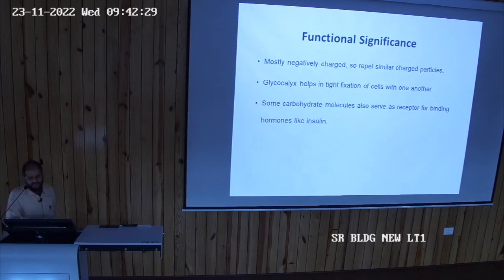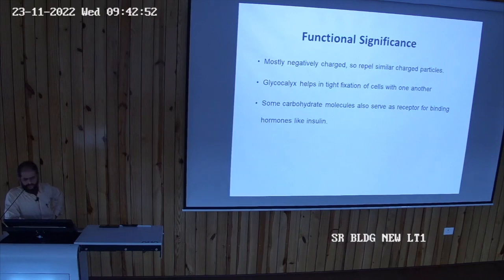Apart from protein, these carbohydrate moieties may also act as a receptor along with protein, because they are attached to protein. Like in insulin, when you study the function of insulin, what happens there? Some carbohydrates are attached along with the protein molecule.